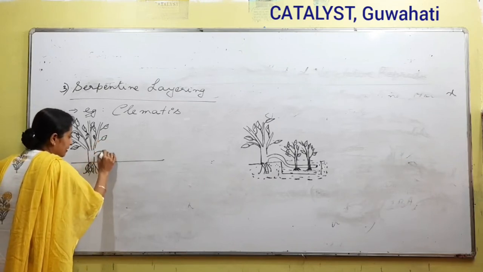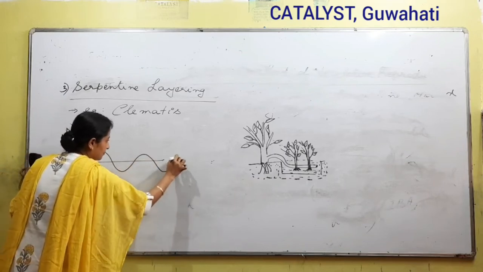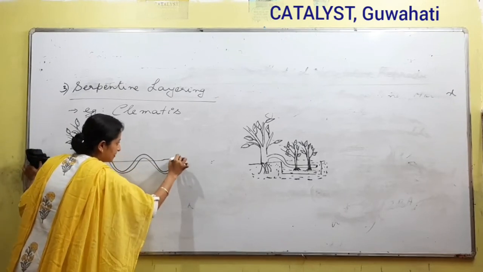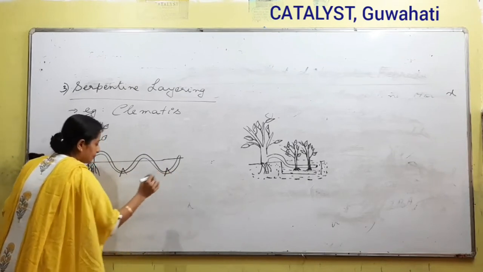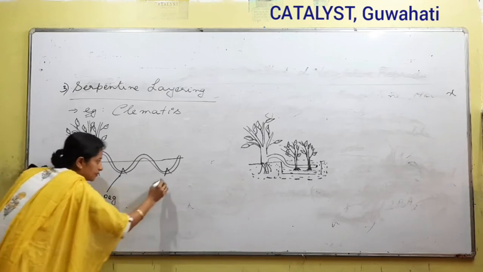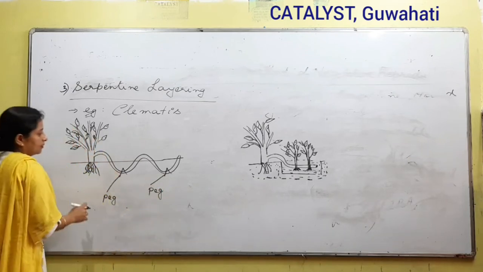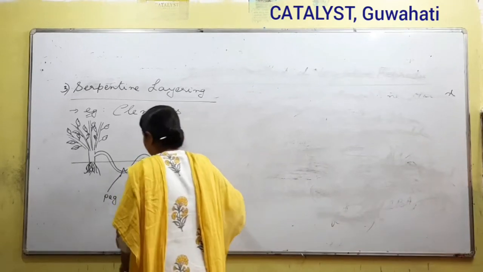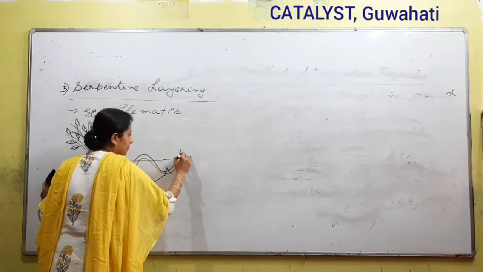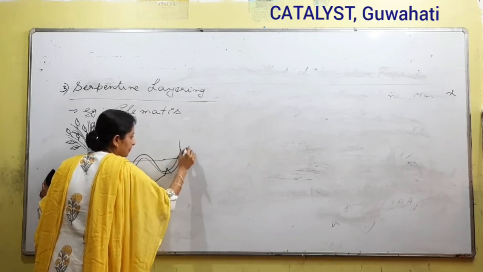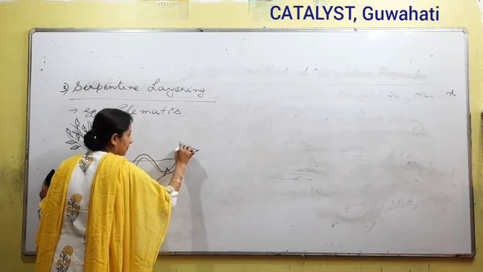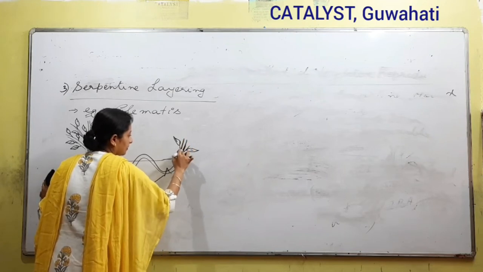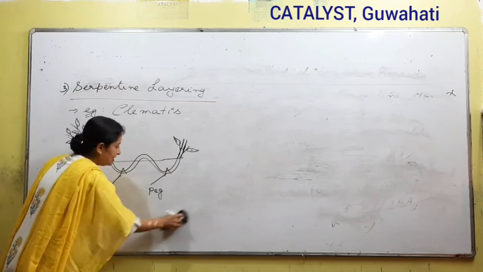Again we select a basal stem, and here what happens is pegging at many places. So this is what is called pegging.